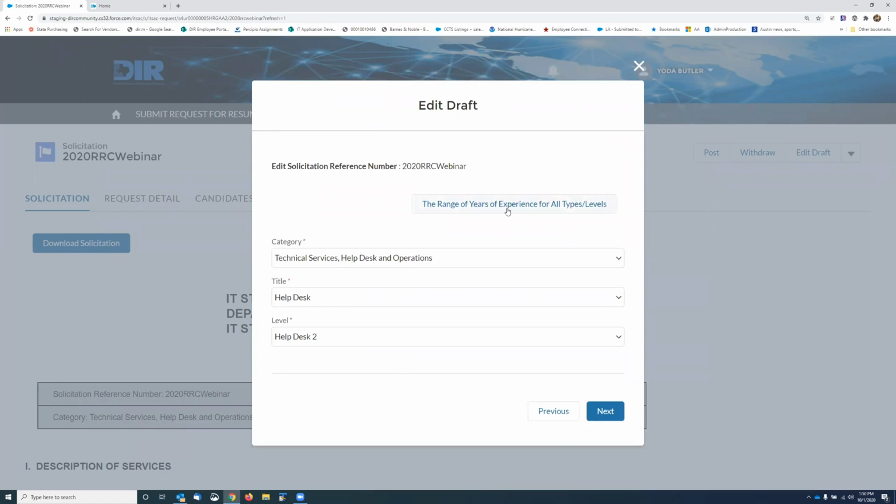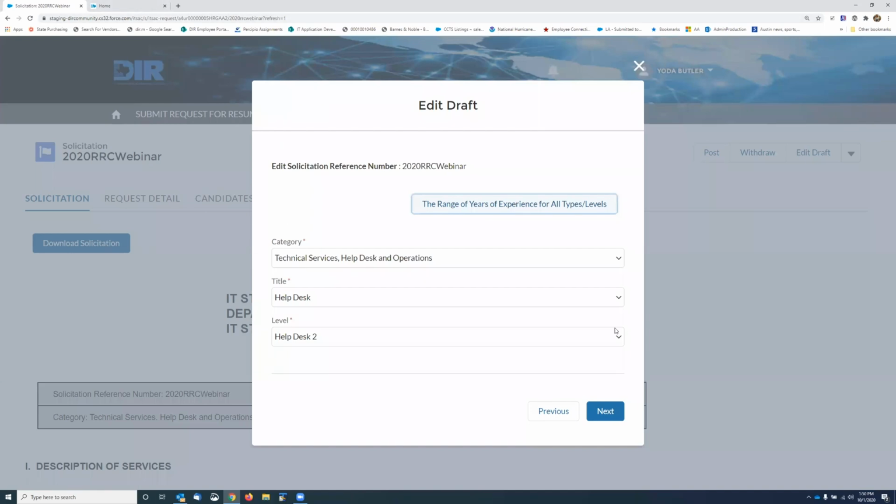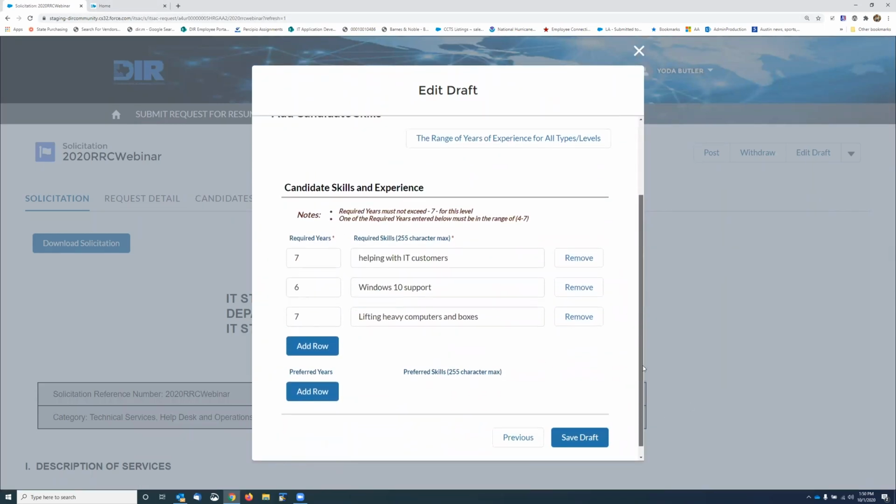I did want to show that we do have this link here. You'll need to make sure you have pop-ups enabled because these are all pop-ups, but you can click here if you want to see the full table of all of the category, the title, and the levels with the NTEs. That'll open in a new window. And I guess we need to fix that. Somebody will make a note for me, right?